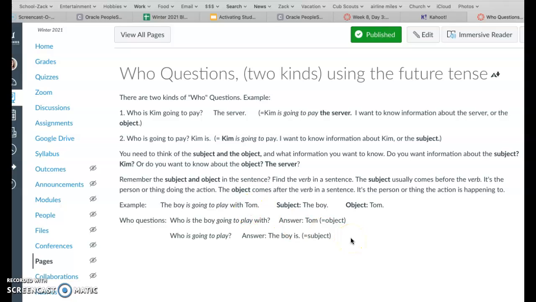These are a little bit confusing, a little bit difficult, but with practice, it will get easier.